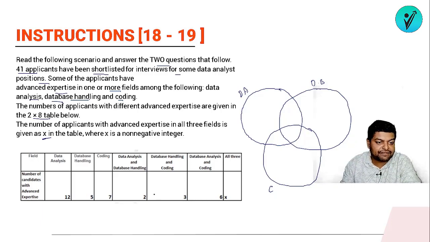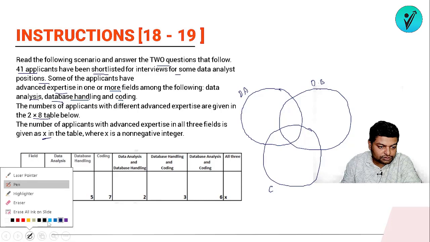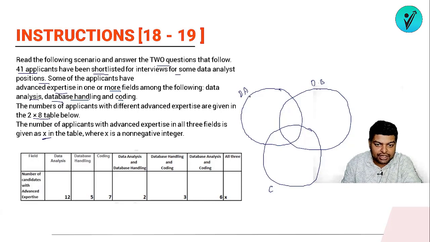Now, what information we have? The total number of students who are interested in data analysis is 12, so the value of it is 12. In database handling, there are 5 students. And in coding there are total 7 students. Students who love data analysis and database handling, the value of this is 2.